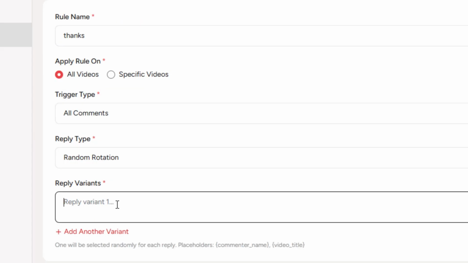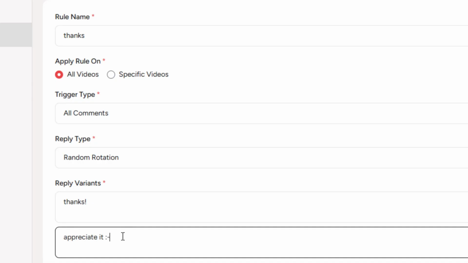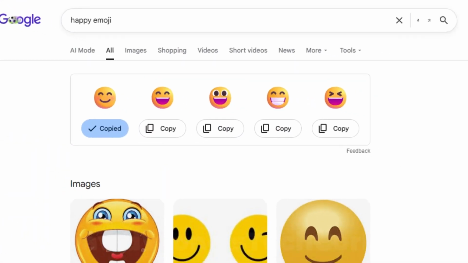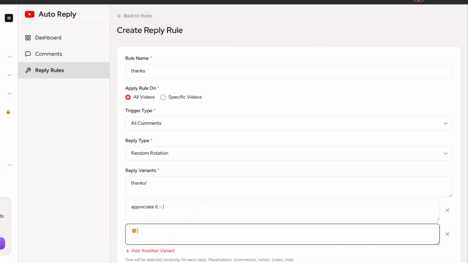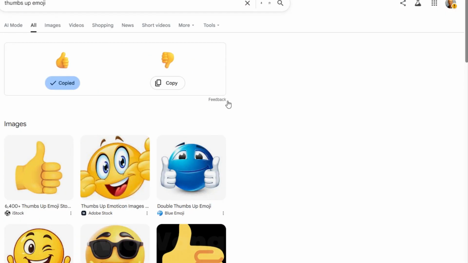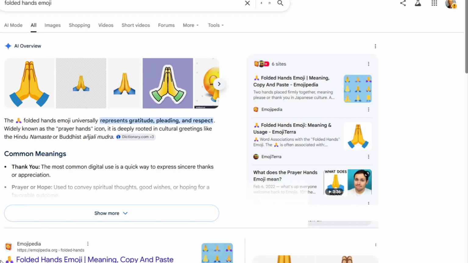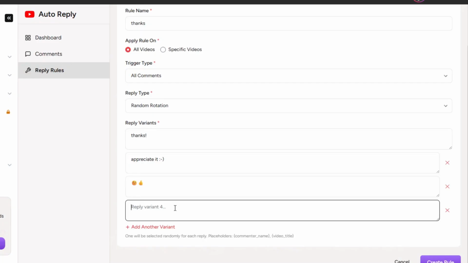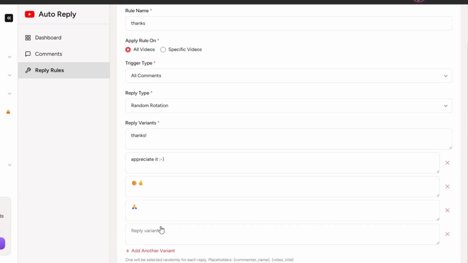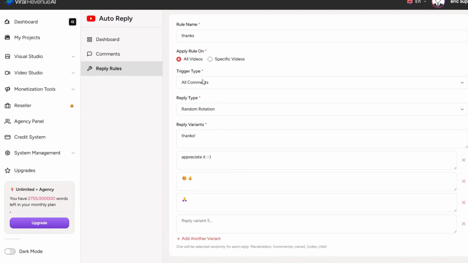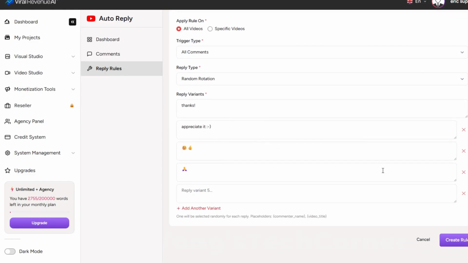So let's just do like a random rotation, and I could say things like, thanks, add another variant, appreciate it. I believe we can add emojis. I could jump over to Google, search for an emoji, copy it, paste it in here. I could do multiple emojis for that matter. Let's do a happy face plus a thumbs up. The folded hands emoji is one that I like. Copy that here. And that could be a reply all on its own. So you get the point. You can create as many variants as you want, but honestly, if you're doing the random rotation method on all comments, then probably the more variants, the better. And then go ahead and create the rule.